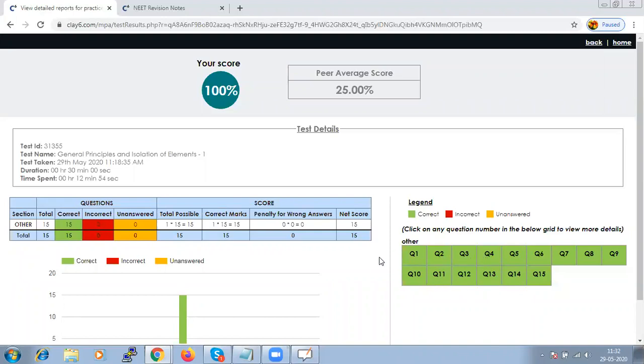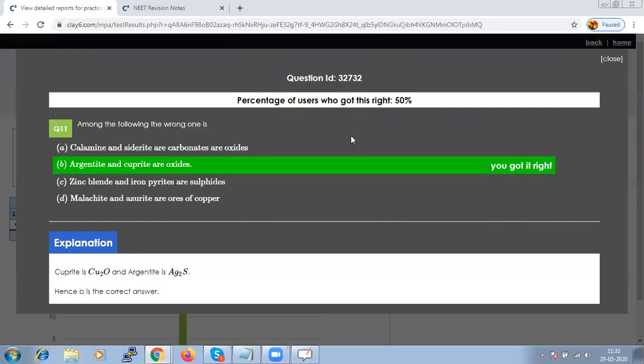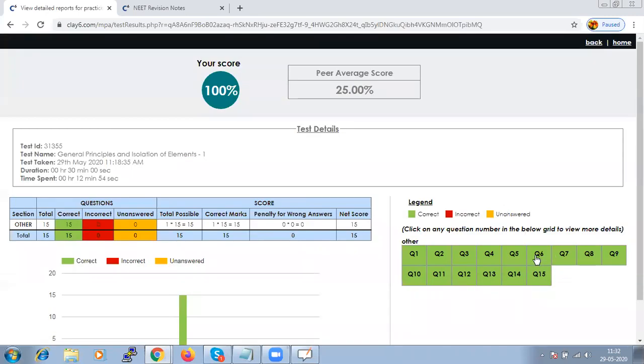If you have gone wrong with any question, it would be indicated red. If we leave any question unattempted, it's orange in color. And if you click on the question, it will give you the right answer with a proper explanation. Hence, if you have gone wrong anywhere, it will become very easy to know the right answer.